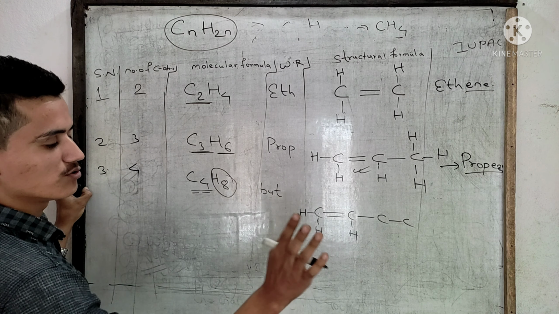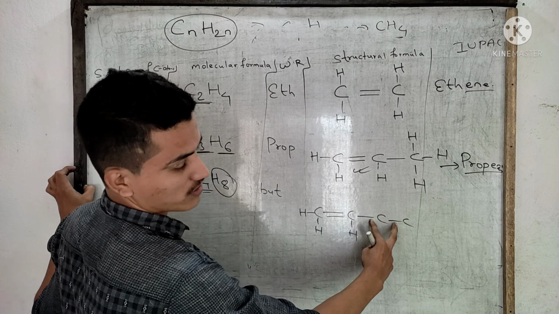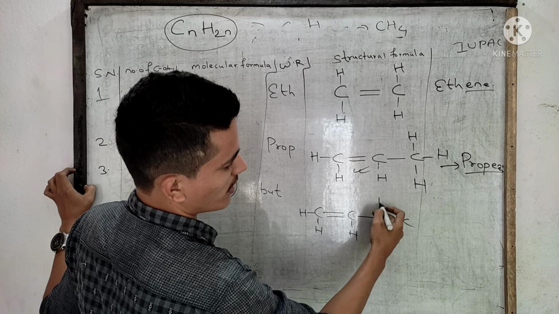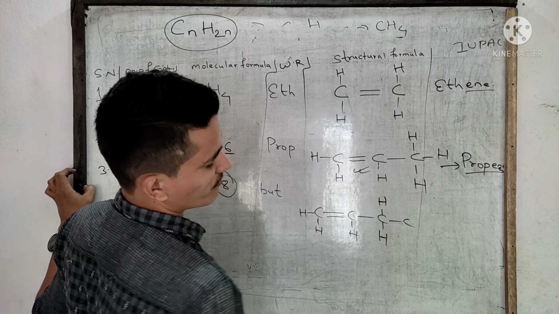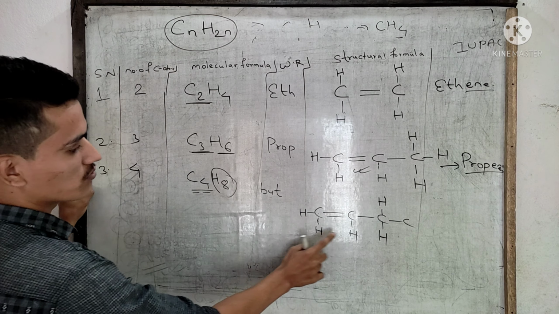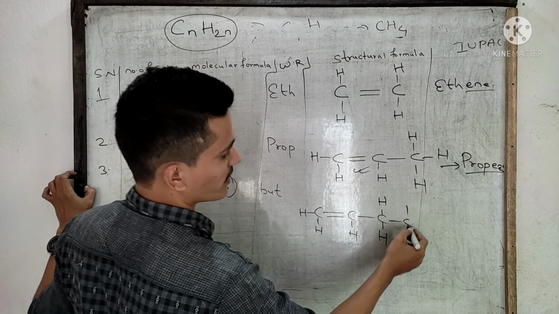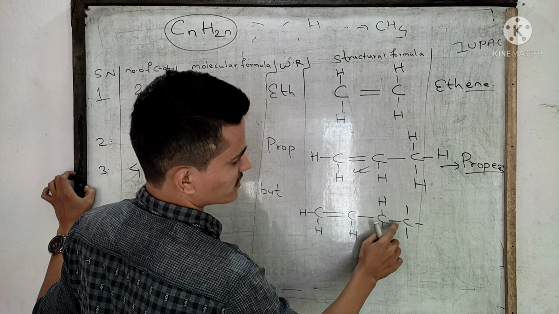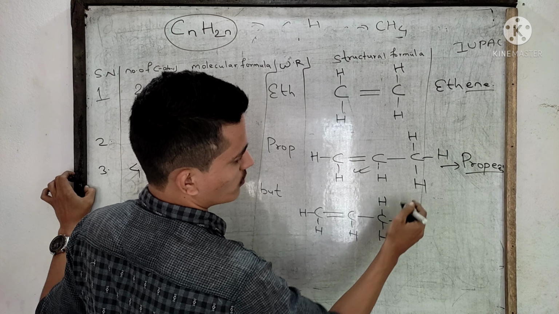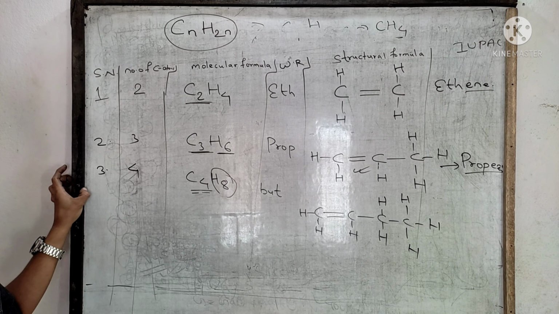3 hydrogen has been used. This carbon has 2 bonds already formed, remaining 2 it will form with hydrogen. 8 hydrogen were present, 1, 2, 3, 4, 5. 5 has been used, remaining 3 will be used by this carbon atom because it has formed only 1 bond. 1, 1, 1. Okay, octet state is gained.